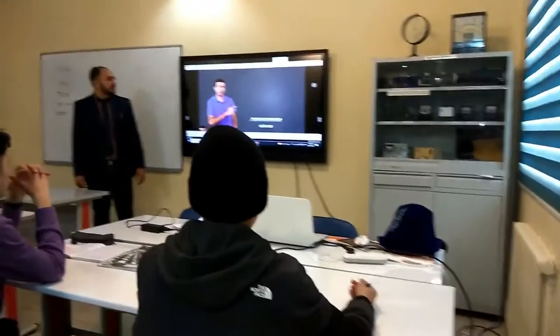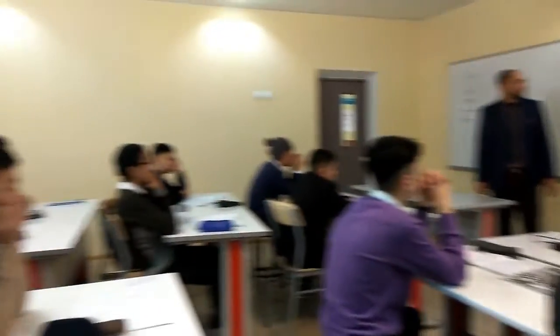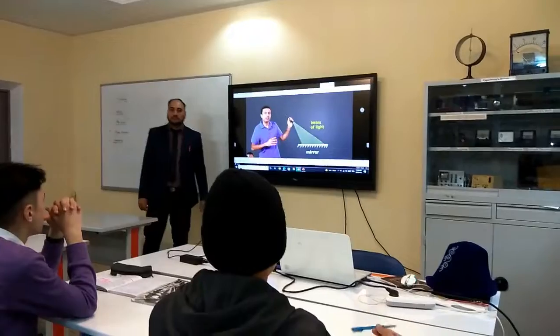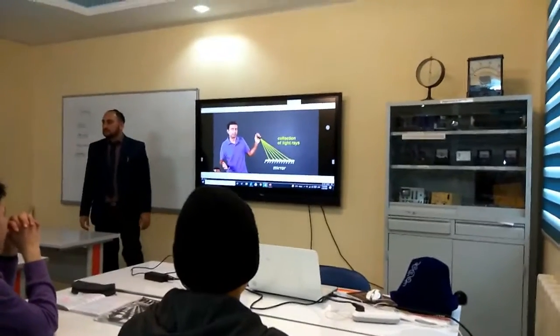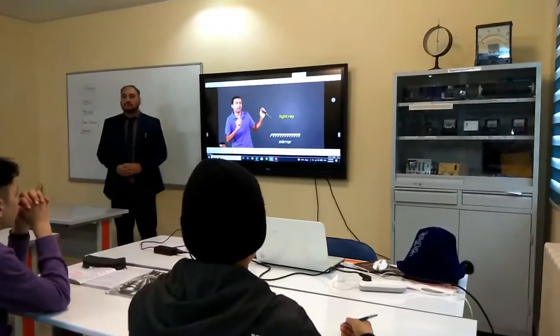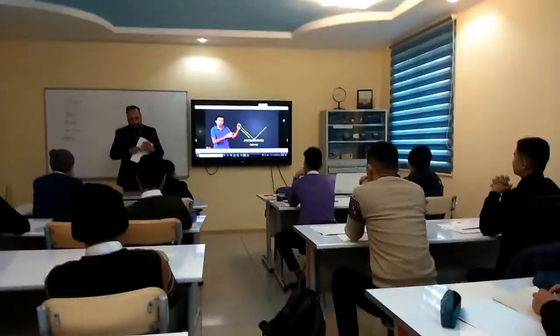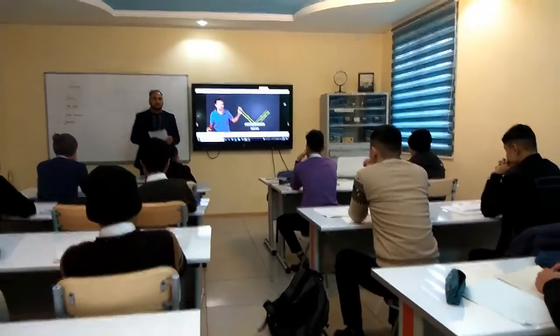Let's say there is a mirror here, and I shine this torch towards the mirror. The torch gives out a beam of light. A beam is a collection of light rays. Let's consider a single ray of light for simplicity. It's called the reflected ray.